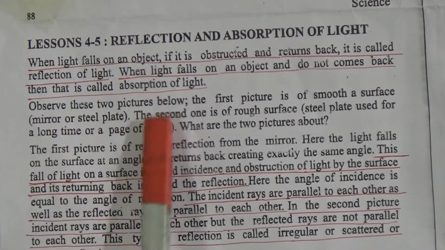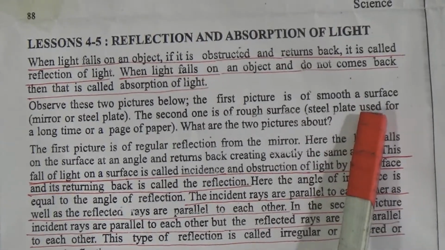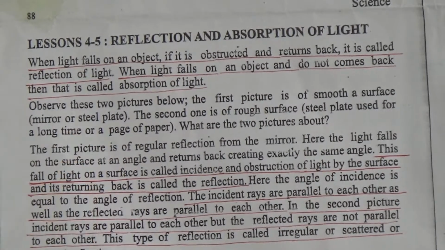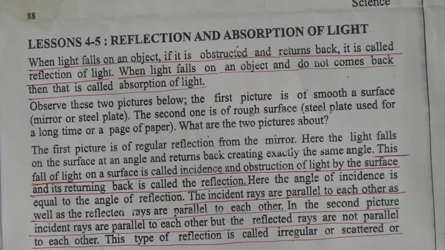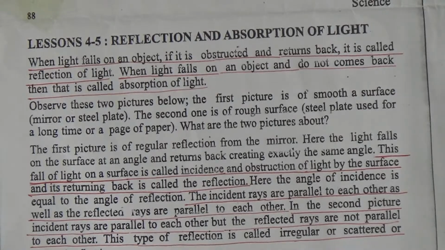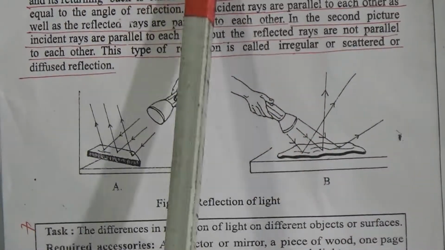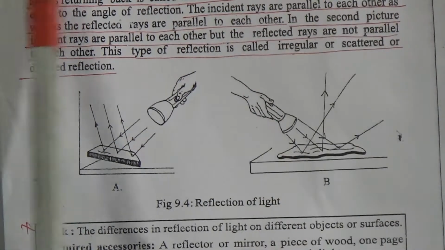Observe these two pictures below. The first picture is of a smooth surface, a mirror or steel plate. Here is the picture, and this is a mirror or a steel plate. This plate is smooth, and here is also another plate, but this plate is not smooth. So the second one is of a rough surface, a steel plate used for a long time, or a page of paper.